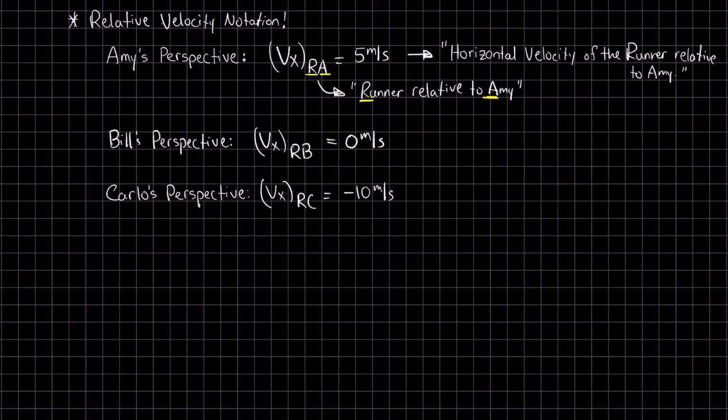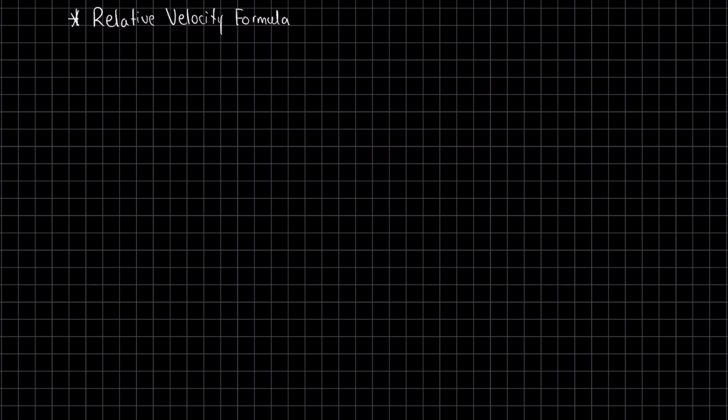Now that we understand each observer's view of the runner's speed, let's calculate the runner's speed from Carlos's point of view using what we call the relative velocity formula. Here's the situation. We know the runner's velocity relative to Amy, and we know Carlos's velocity relative to Amy. We'll use these to calculate the runner's velocity from Carlos's perspective.